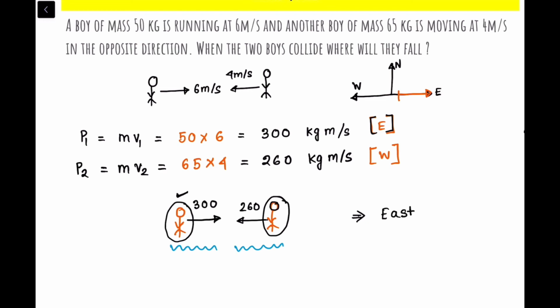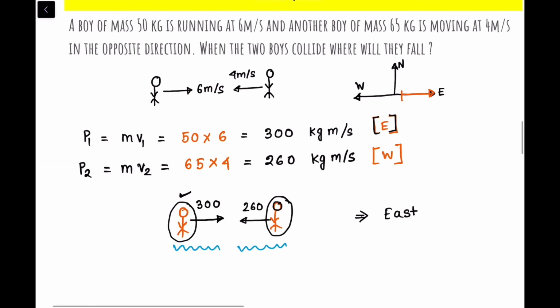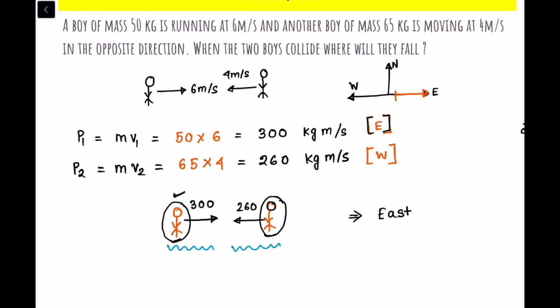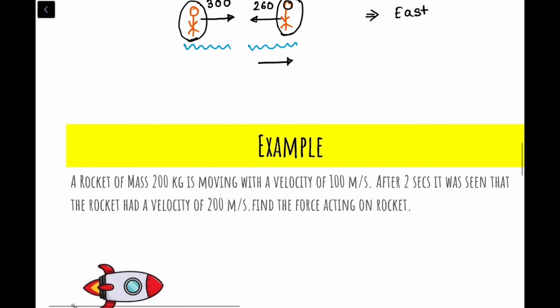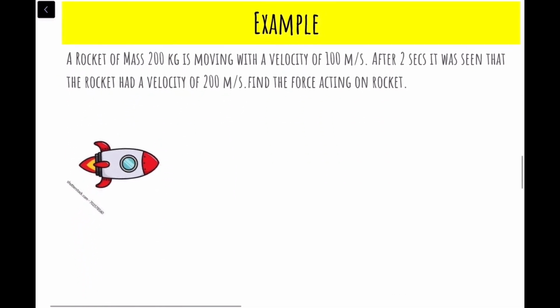So let me explain it once. More the momentum, difficult it is to stop. Since this boy is having more momentum than this boy, this boy cannot be easily stopped. So when they will collide, the two will fall in the direction of the more momentum, right? So they will fall in this direction, right? And this direction is east. So I hope you got the question. So let's just go to the next example.